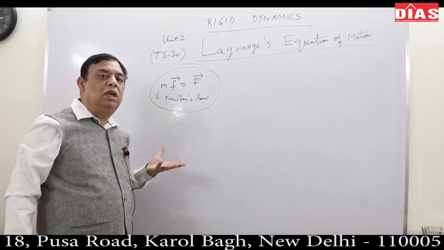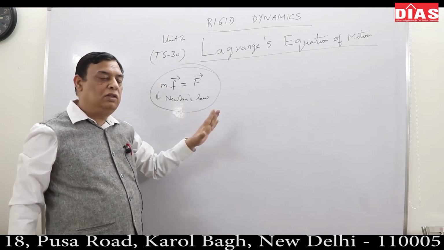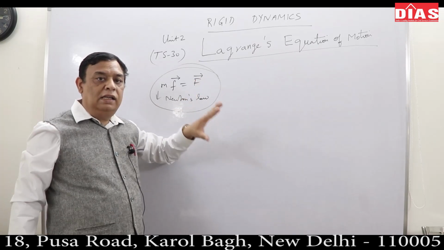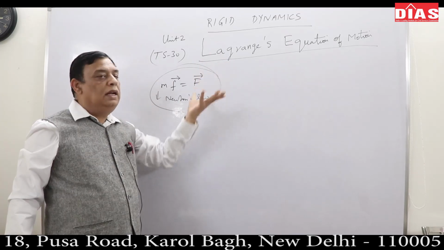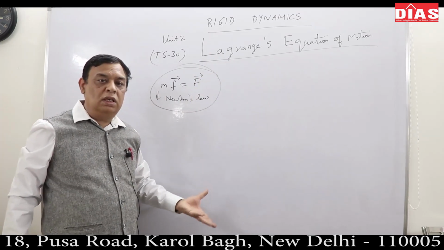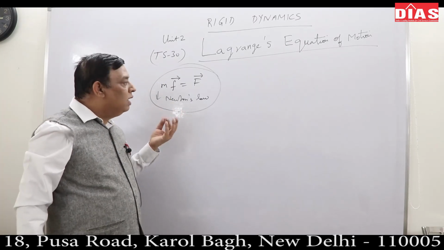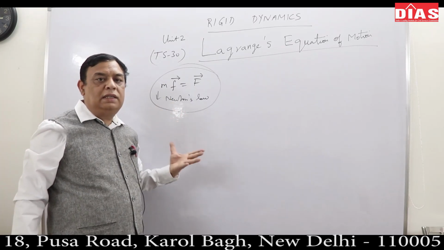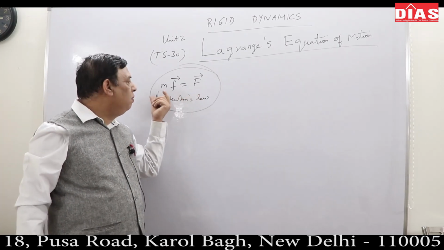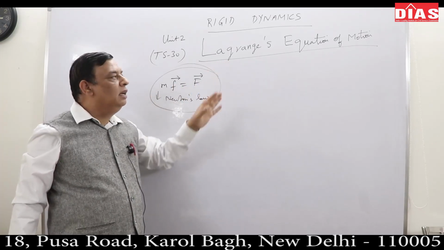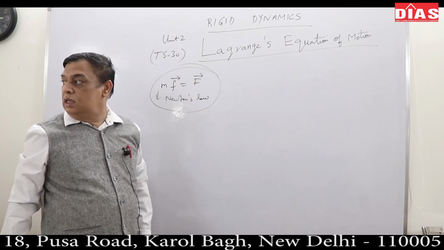Few people have contributed greatly to the mechanics. Amongst them, Euler, Lagrange, Hamilton, they are stalwarts along with Newton. So Lagrange has also developed an equation of motion where you need not know many things. You can find out all the details of the motion, whatever we get as a consequence of solving F equals ma, or mass into acceleration is F. Similar kind of things I can get by solving the Lagrangian equation of motion, in simple words.